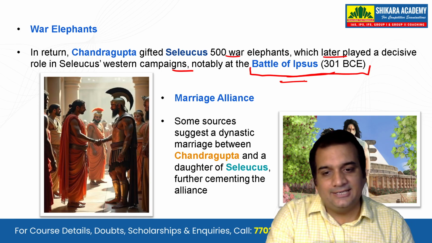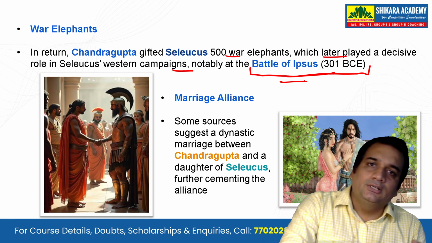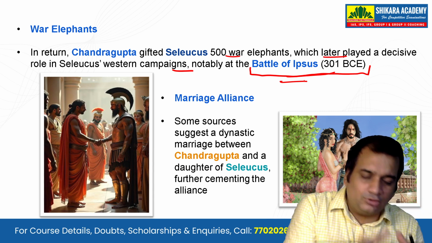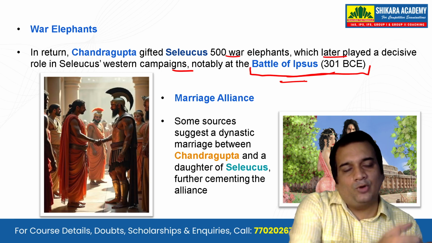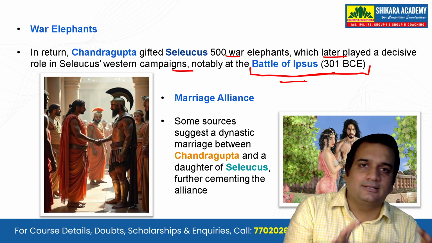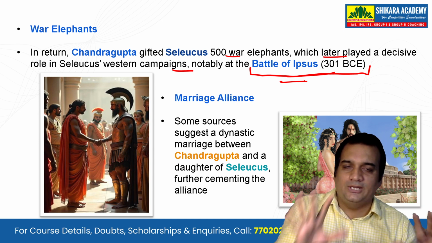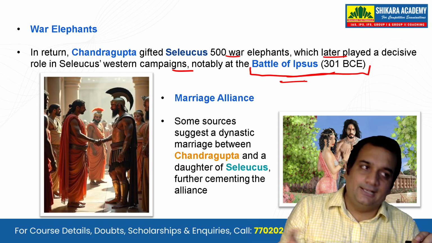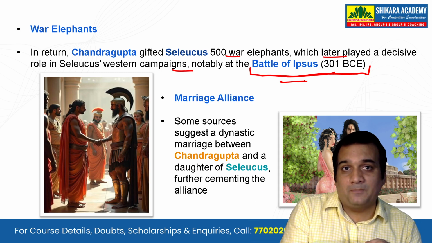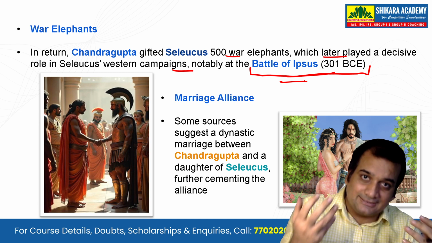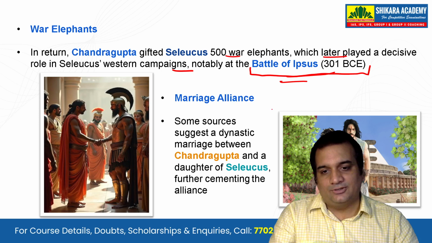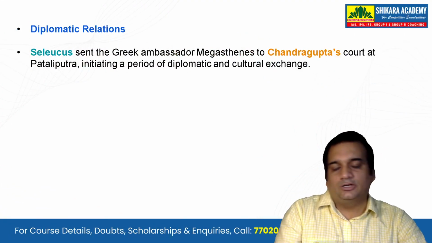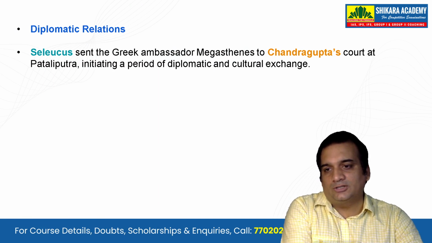So what Seleucus Nicator achieved on the eastern side, the northwestern side of India, is that he has now made an alliance. So now he is sure that nothing wrong is going to happen there. That's one thing. And secondly, on the western side, he has now taken over Babylon, and the Seleucid Empire has started. So this was the marriage alliance that we have already talked about: Helena, the daughter of Seleucus Nicator, will be married to Chandragupta Maurya.